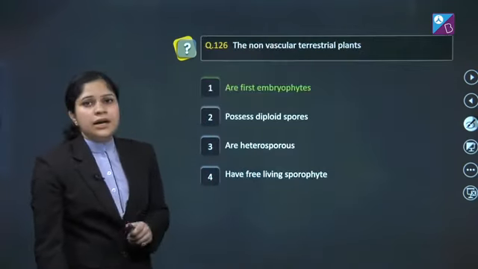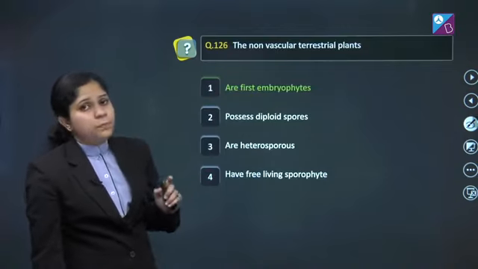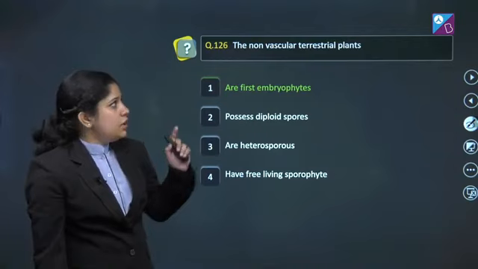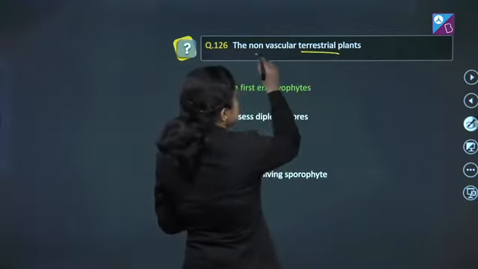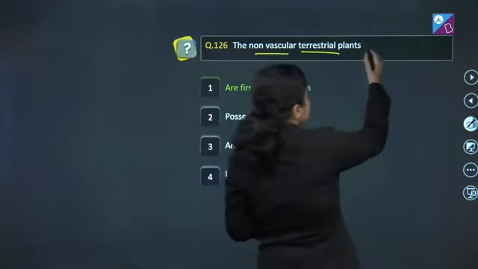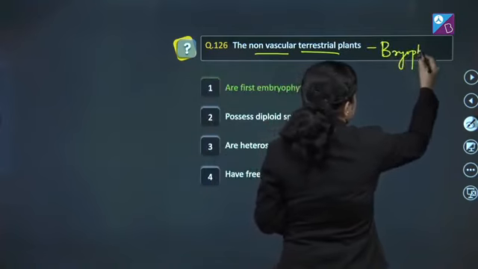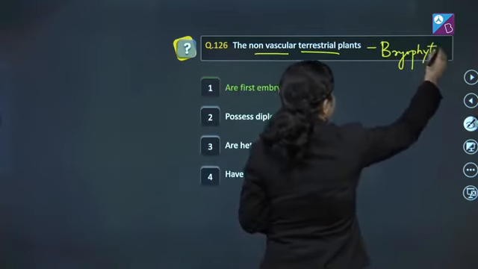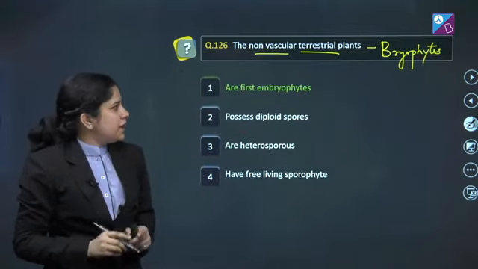Question number 126. The non-vascular terrestrial plants. Now, it's clearly mentioned that the plants are terrestrial as well as non-vascular, which means it's talking about bryophytes. We have to select a feature which is completely correct for bryophyte.